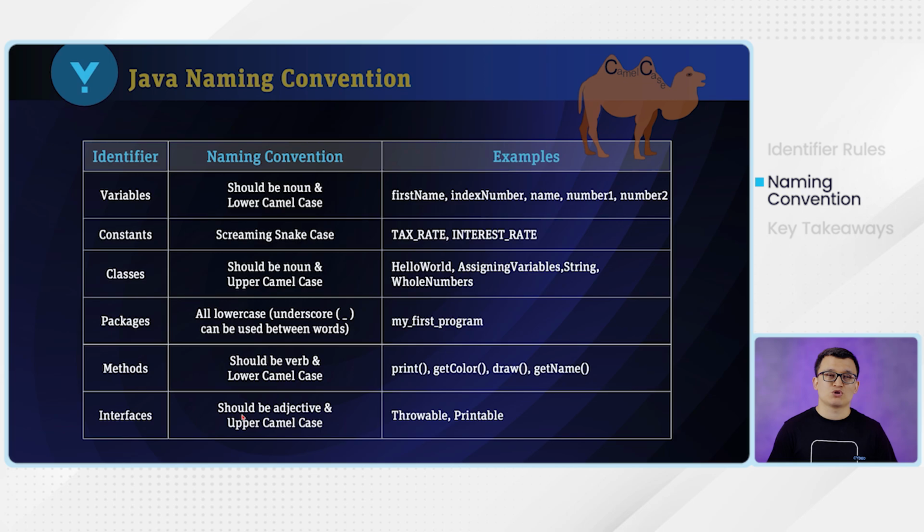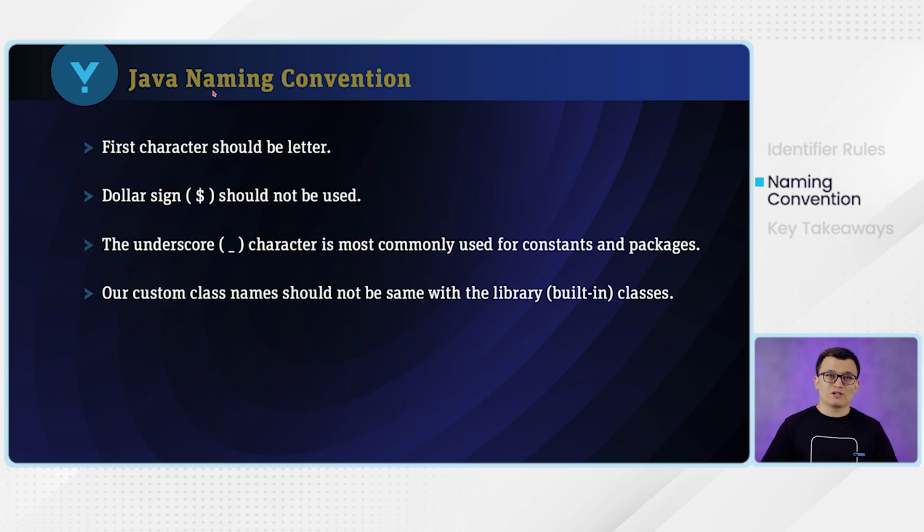And interfaces, which you will learn in the future when we cover the OOP principles. So besides classes, we can also create interfaces in Java, and interfaces should have the same naming convention as the classes, which is upper camel case. But interface names should be adjectives, not nouns like the class names. Also, when it comes to the naming convention, the first character should always be a letter to make it more readable and understandable. Okay. And you should not be using the $, even though it's not going to cause any compile error when you use it in the variable name or class name.